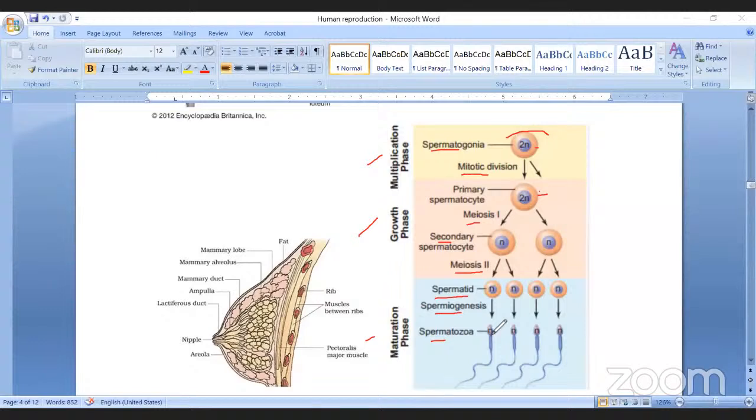Tadpole shape means the newly hatched larva from the frog egg. Once the larva hatches from the egg, that shape of the larva we call a tadpole. That's why the sperm also resembles that tadpole, and that's why the name tadpole shape is given. Okay. Next.